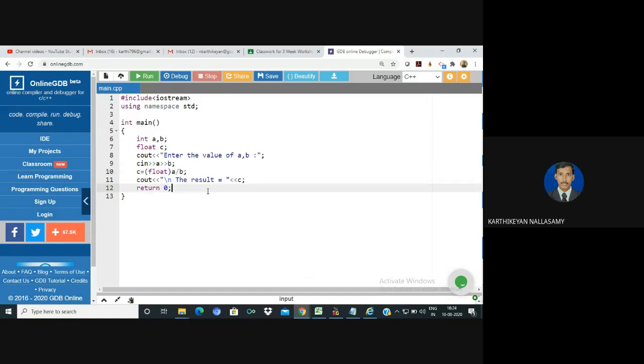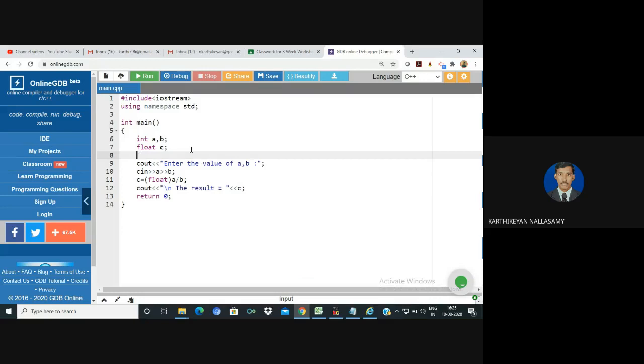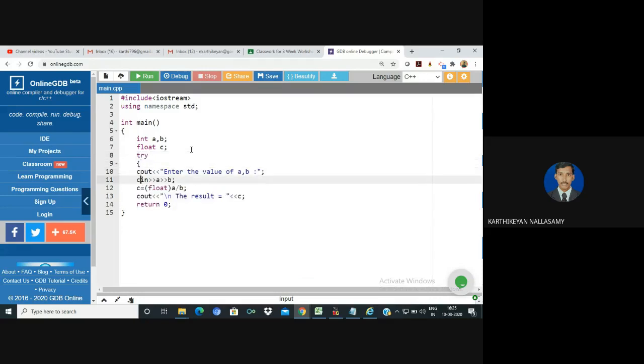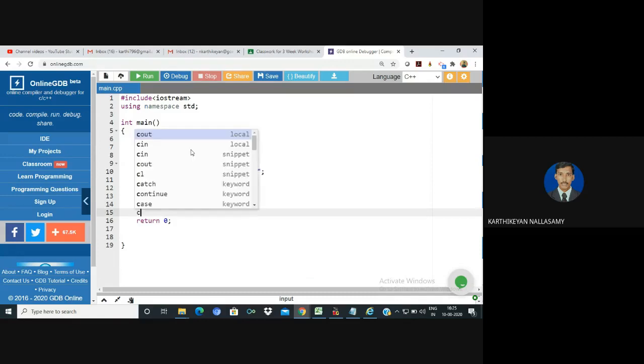So we need to handle these types of errors. We need to define all the logic inside of the try block. So I need to apply the concept of exception handling. We need to include two blocks: one is called the try block, and the other is called the catch block. Normally all the logical parts of the program must be defined inside of a try block. The try block is immediately followed by the catch block.